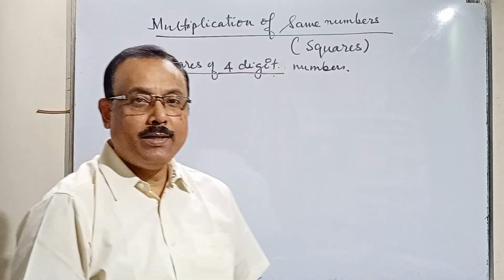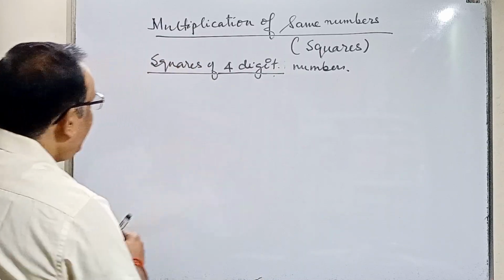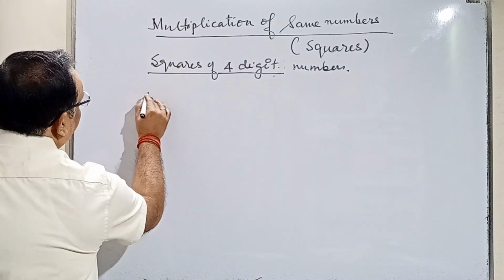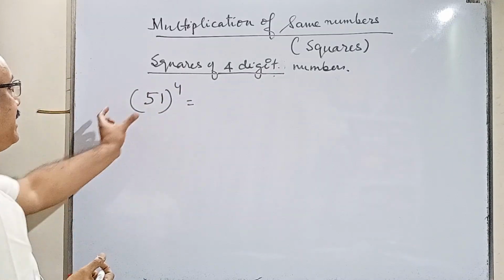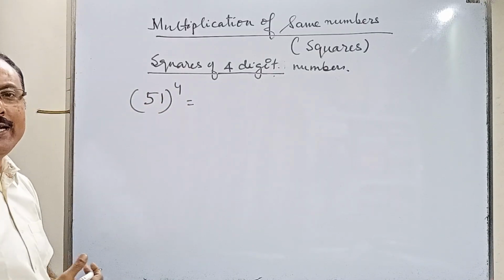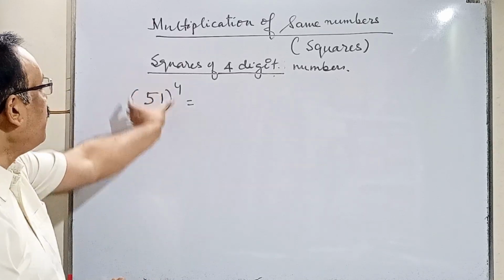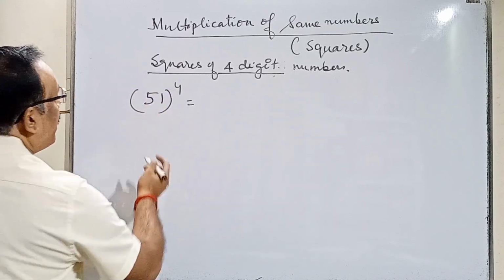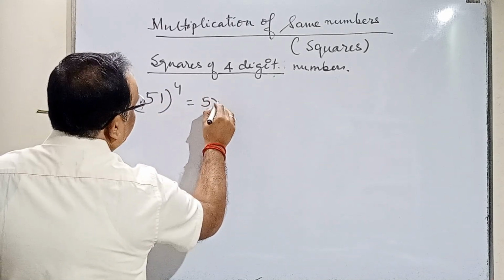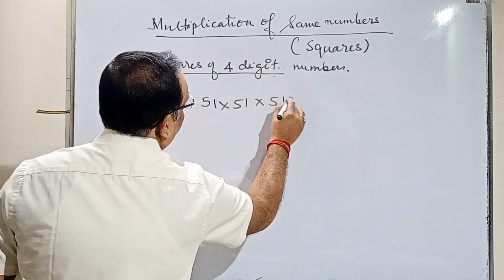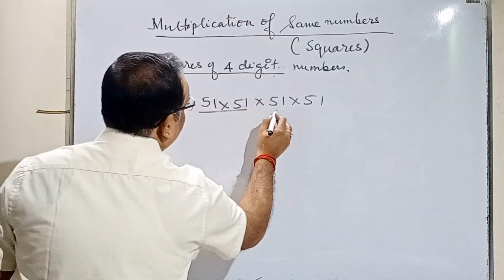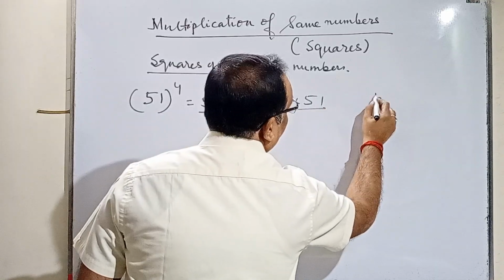Squares of 4-digit numbers. Now this I'll start slightly before. See, suppose I have given 51 to the power 4. Like these cases of sums you get. Say if you are doing sums of interest, maybe compound interest sums, you might get 51 to the power 4. So this means 51 is multiplied 4 times: 51 into 51 into 51 into 51. So if I multiply these 51, 51 together, we know 51 multiplications.